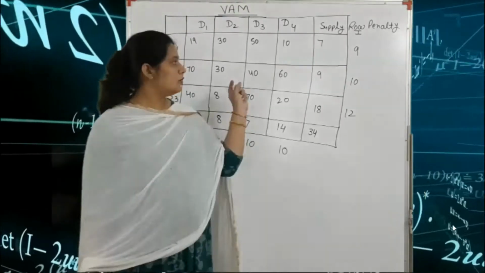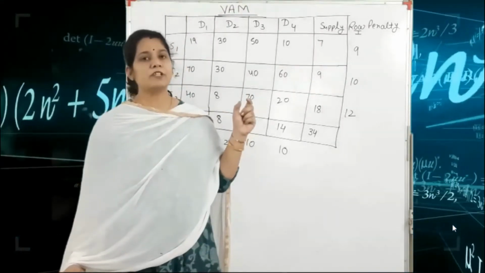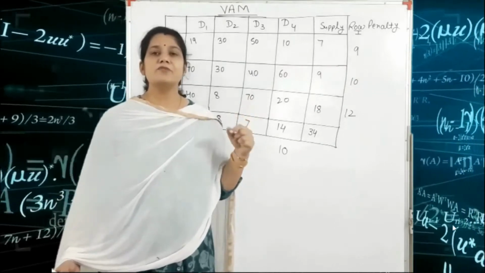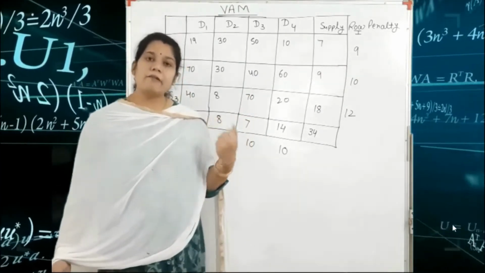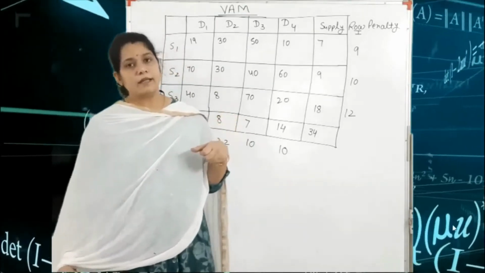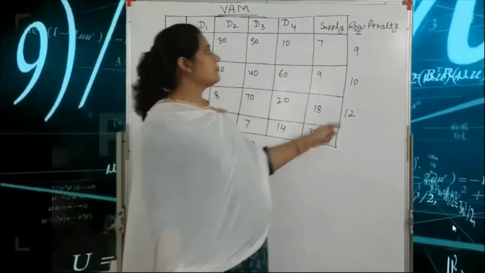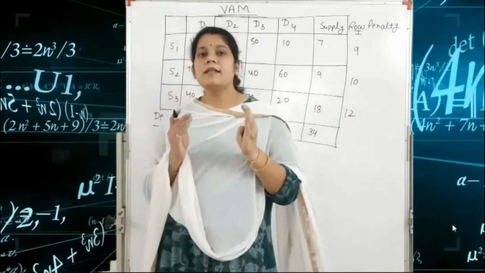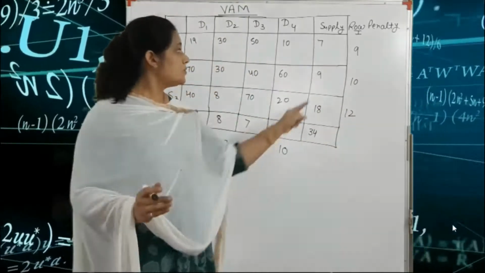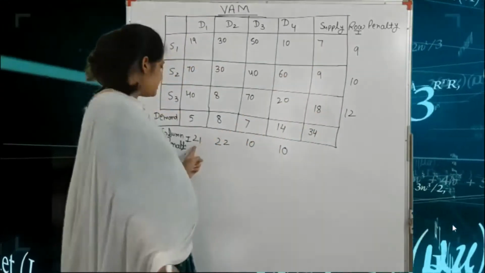Before we allocate the number, first you find the row penalty and column penalty, and after that we allocate. After that, among the row penalties and column penalties, we choose the largest value. So this is the row penalty and this is the column penalty.